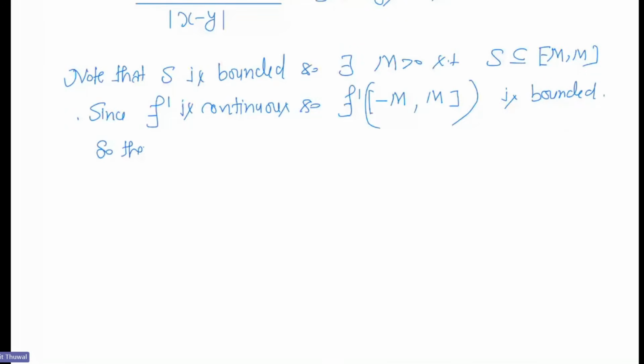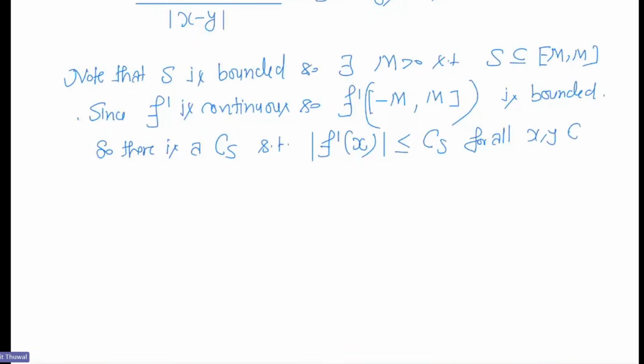So there is a constant CS such that mod of f dash of z, I think you will not be confused if I use x, is less than or equal to CS for all x comma y in this interval.